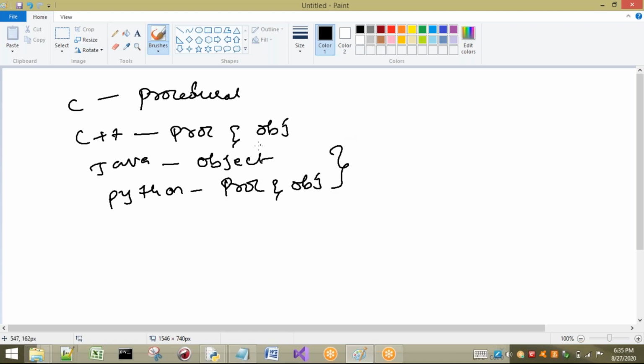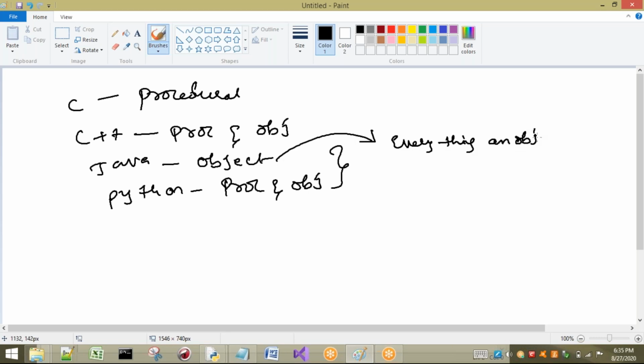Now generally I want to compare these two languages every time. The reason is that Java and Python have the same type of features, so I have to compare these two languages every time. Now see, if I consider the Java language, which type is it? Object oriented programming language. That means everything is an object.